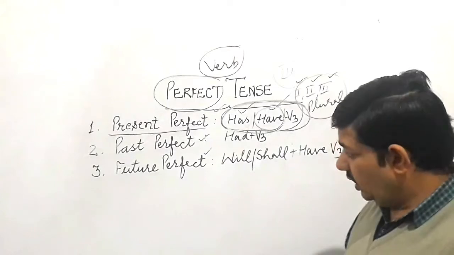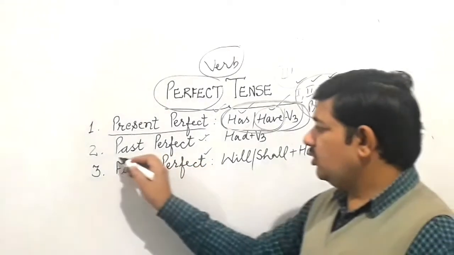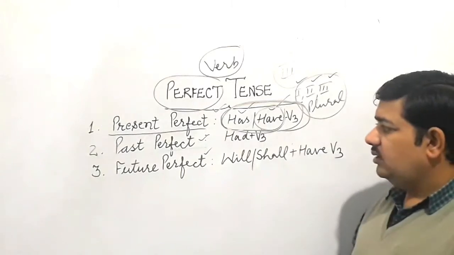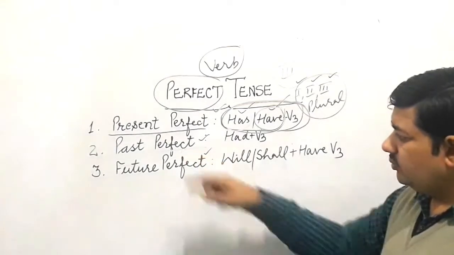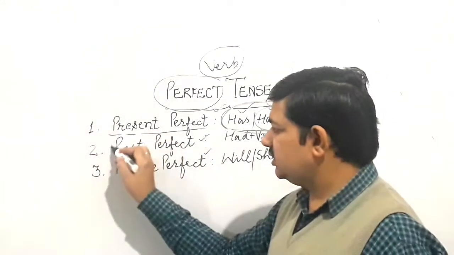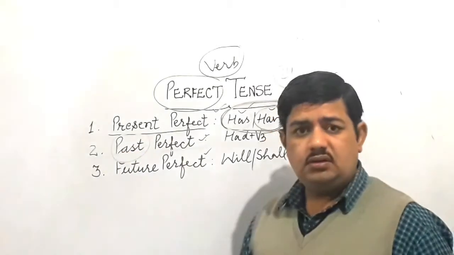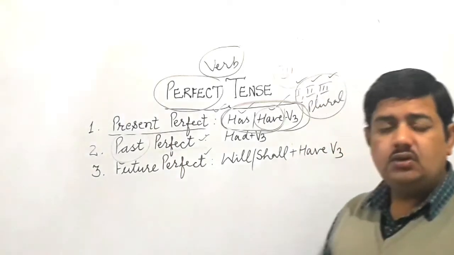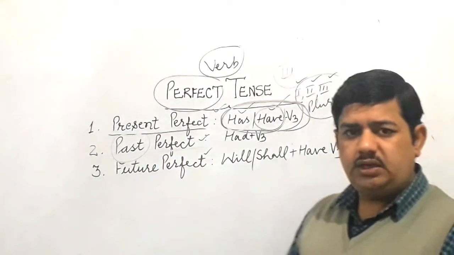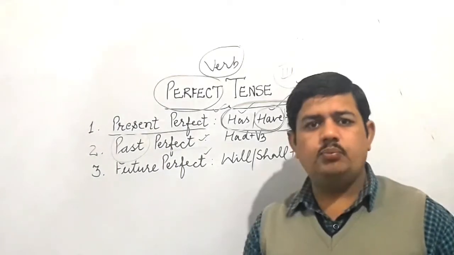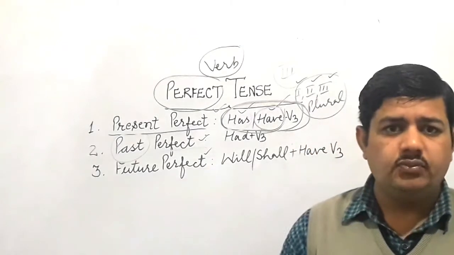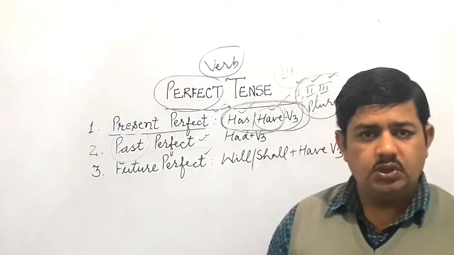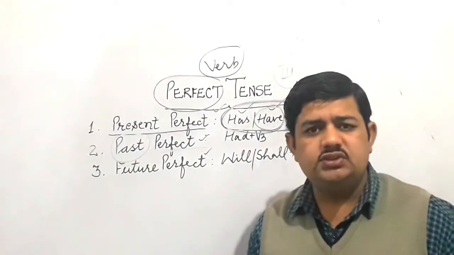Now we talk about this one, past perfect. See, just note here this particular word past. Perfect is common here. Only this thing is different. So when we talk about any activity which was completed in all respects, but it is not present time, you are talking about past. So only this is not the difference, children.